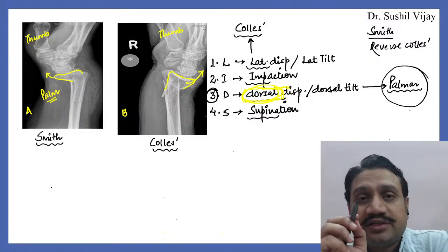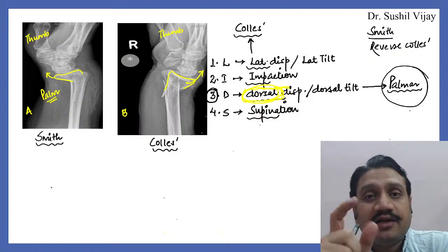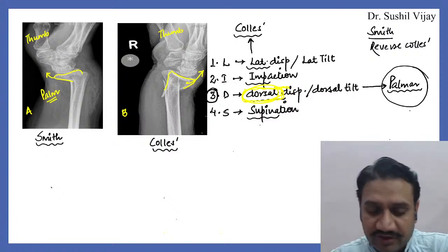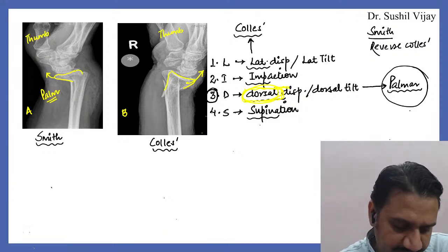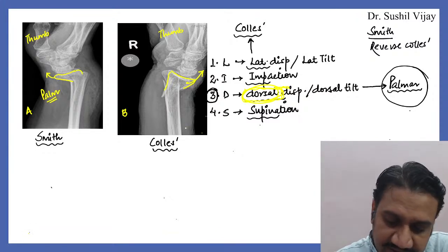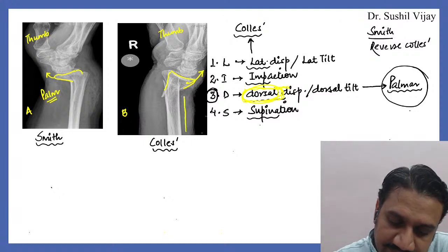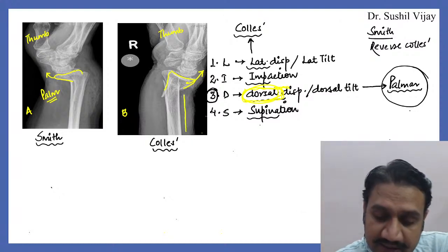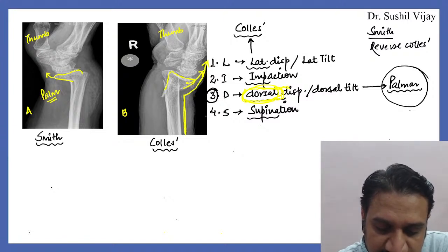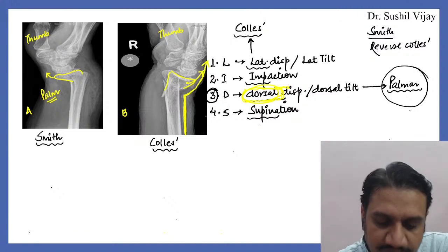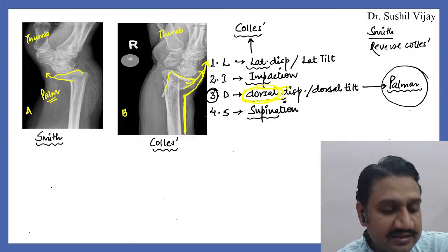Now, as Utkarsh said, there is a dinner fork deformity. What exactly does that mean, dinner fork deformity? Look at this image here again. When you look at this distal radius, there is a hump which has been created on the back of the wrist area, this one. Now this hump, if you keep a dinner fork upside down, right? This is how it looks.